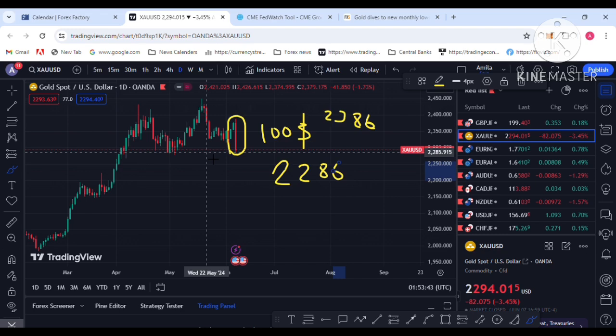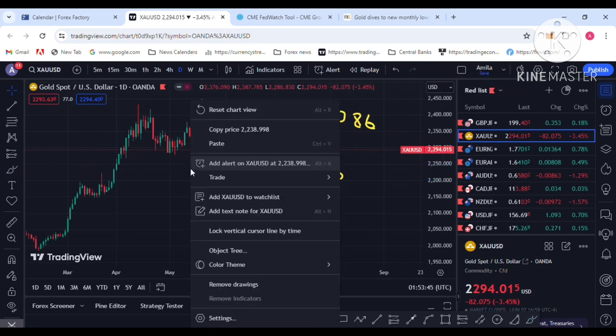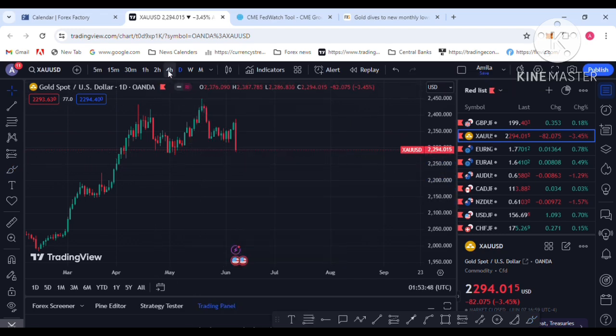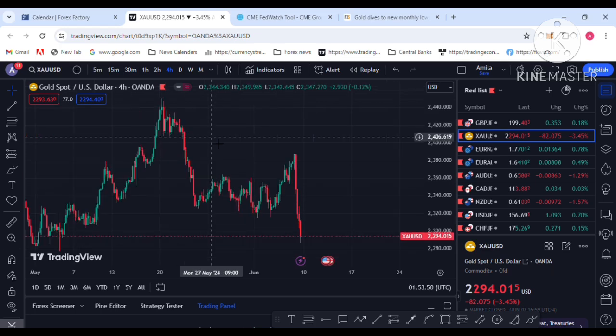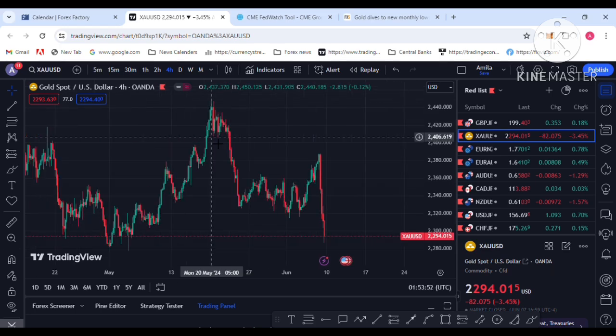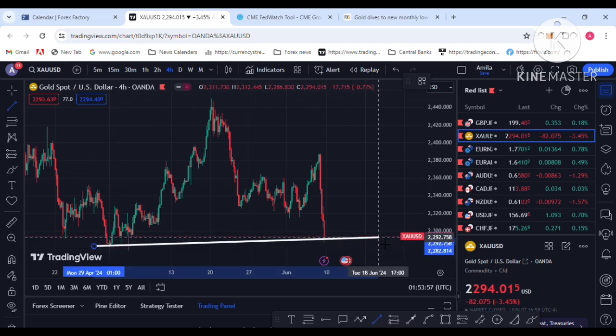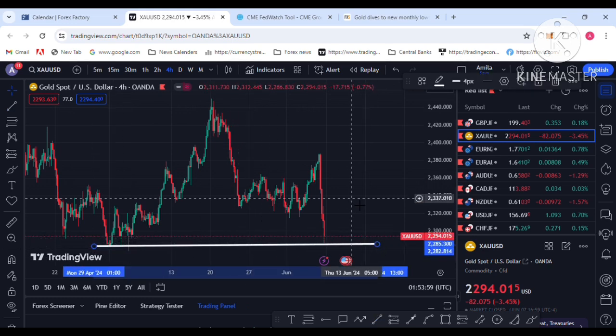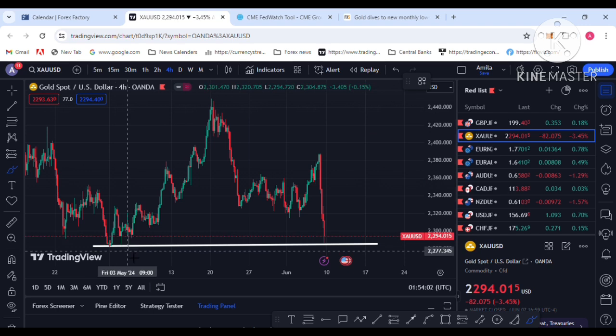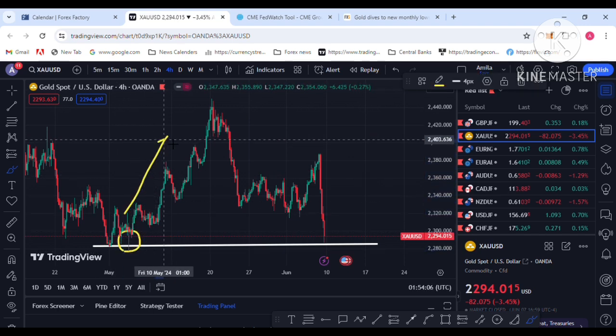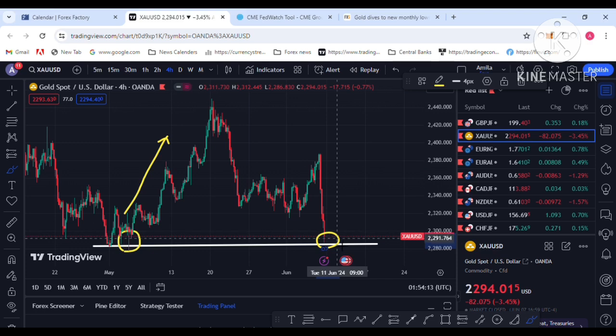So let's see the technical analysis for next week. What are your trade opportunities? I am going to the 4-hour chart. This is a strong support level, the 2290 level. You can see on the left side of the chart the price pushed to the upside from this level, so this is a strong support level. Technically, the price may retrace to the upside again, and I am hoping for that next week.